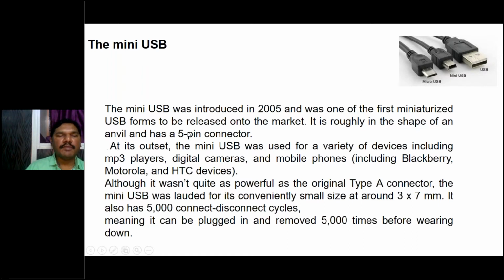And it has a 5-pin connector. At least on its outside, the mini USB was used for a variety of devices, including MP3 players, digital cameras, and mobile phones, including BlackBerry, Motorola, and HTC devices. They are using this type of power supply cables.